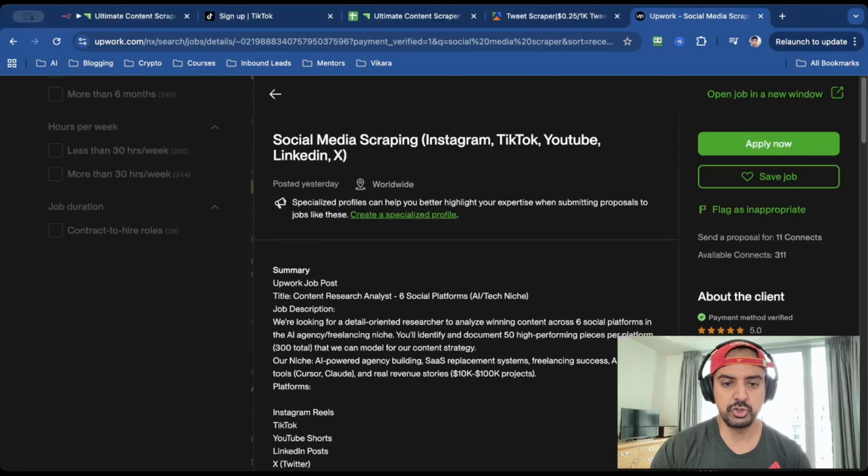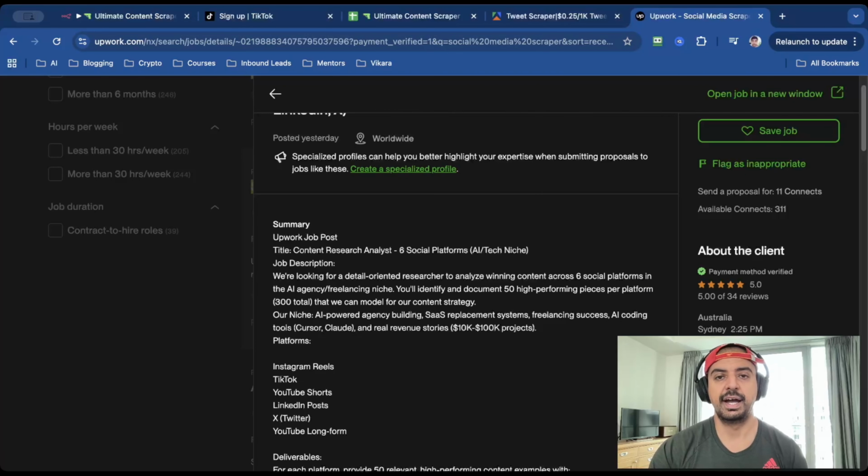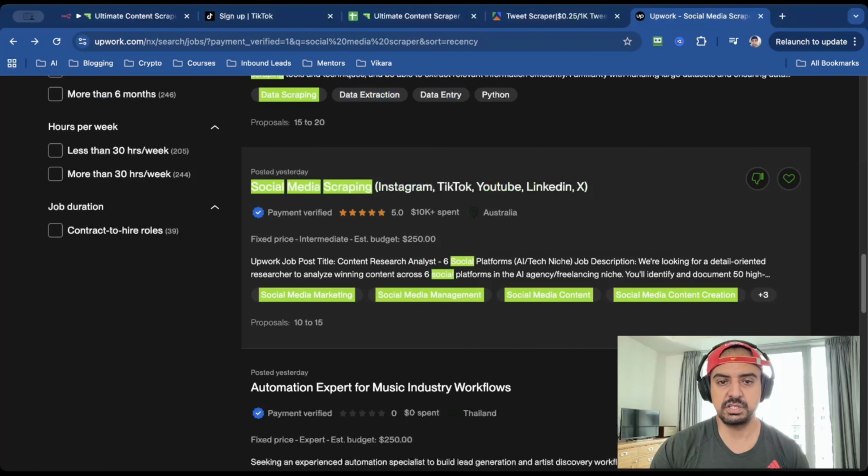And if I click inside of the job brief, it's more or less everything that they require has been covered by this automation. And honestly, this is a great client because they've spent over $10,000 on Upwork. They're from Australia. They've got 5 stars. It ticks all the boxes. And there's many examples like this on Upwork.